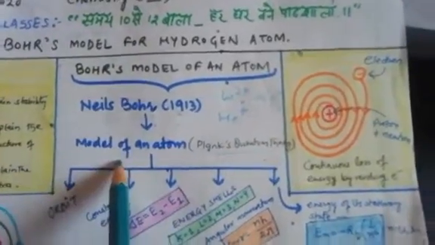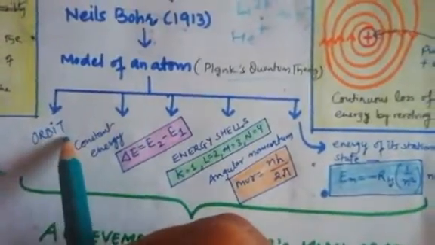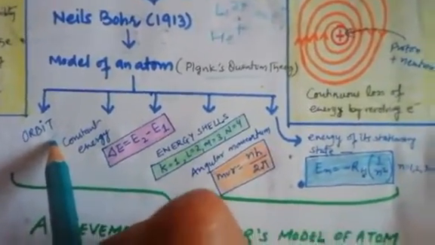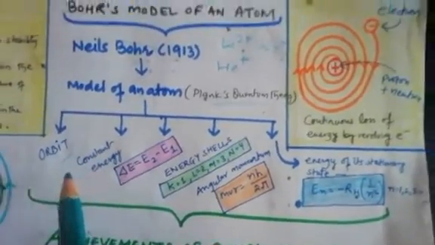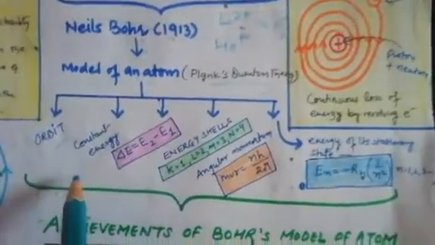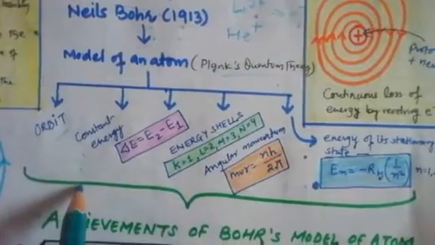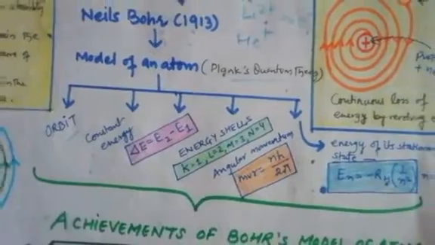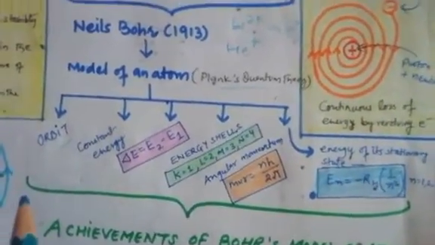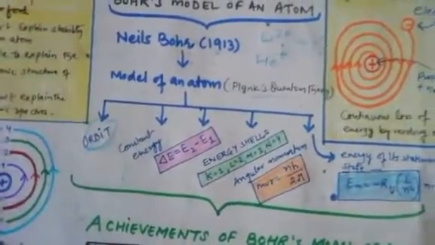In his model he postulates five basic things, in which the first is the orbit. In a hydrogen atom, the electron is revolving around the nucleus in a well-defined circular path of fixed radius. This circular path is known as an orbit, and the corresponding energy state of the electron is called a stationary state. So according to the orbit, he can now explain the structure of the atom.